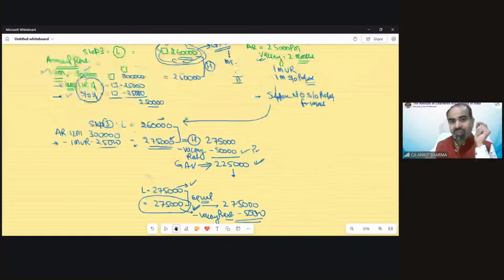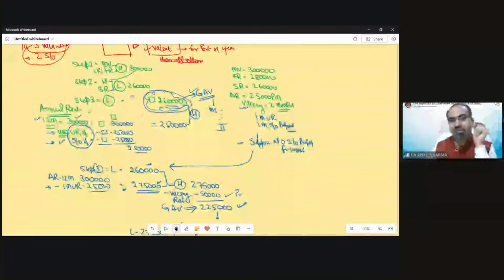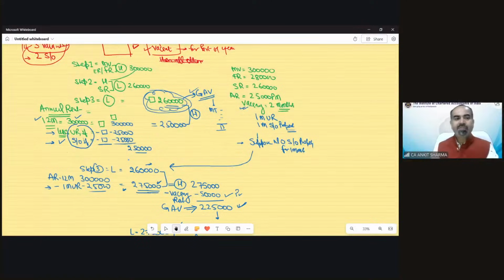You can see case F is different just because of this annual rent calculation. So always remember, in case of F, first of all, we have to reduce this. Then we can reduce vacancy only if this value is higher. Understood? Those were all the cases of income from house property.